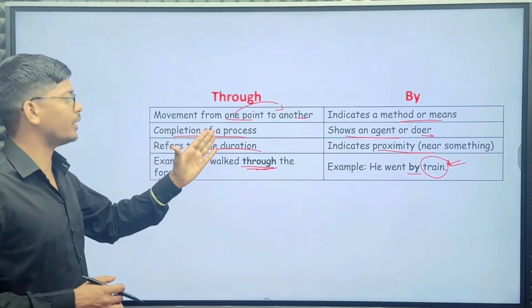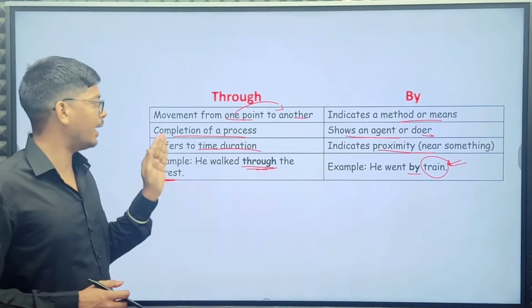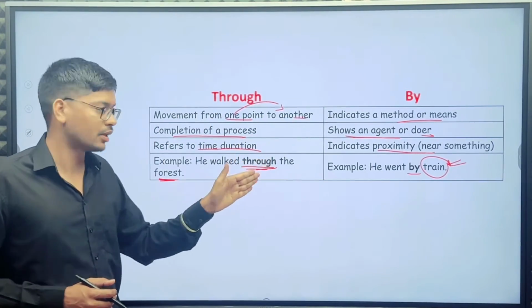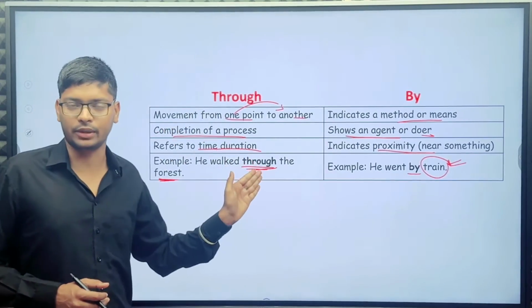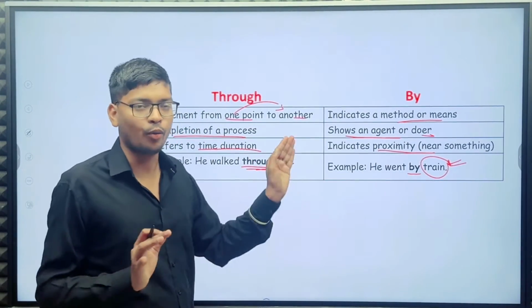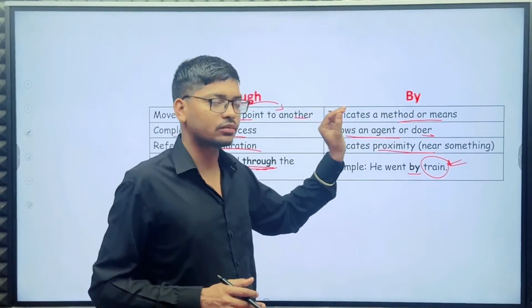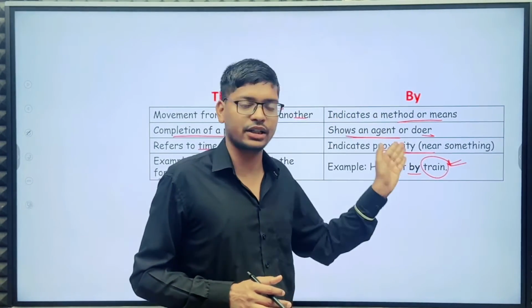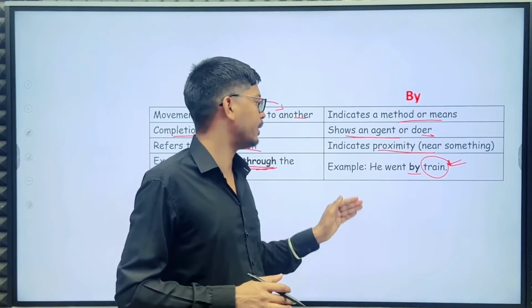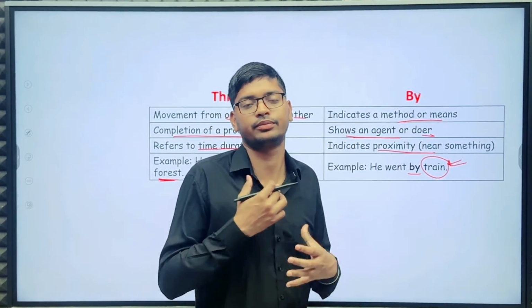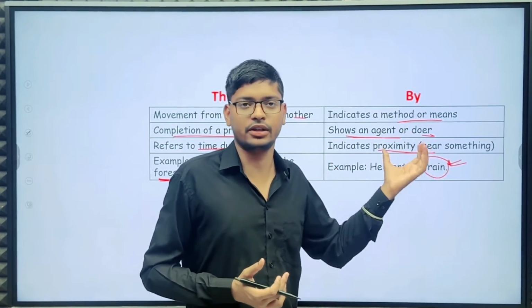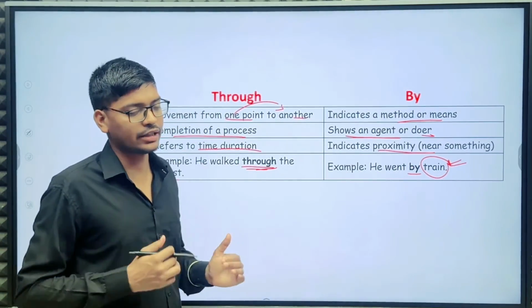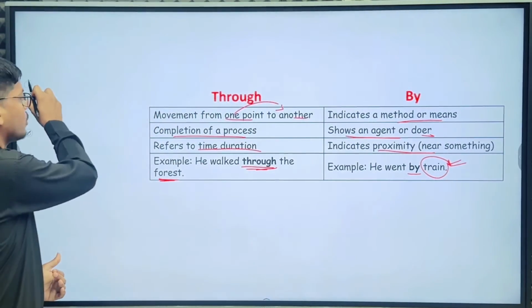So through means one point to another point, completion of a process, and it refers to time duration. But by indicates a method or means, shows an agent or doer, and indicates proximity, that means near something. Okay, so let's see some examples also.